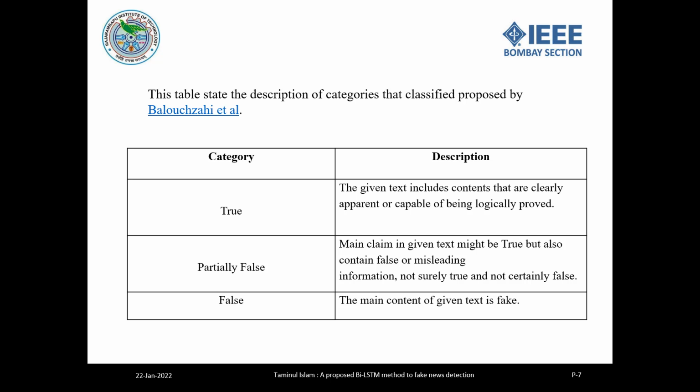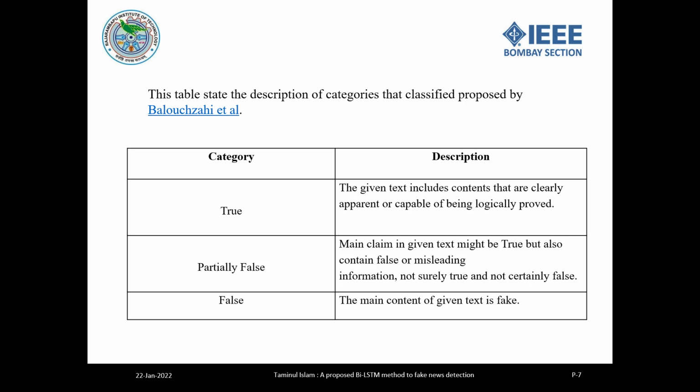Where the information is not surely true and not certainly false, we called it partially false. This table was proposed by Balojai and his collaborators, and in many detection papers I found this type of categorization.